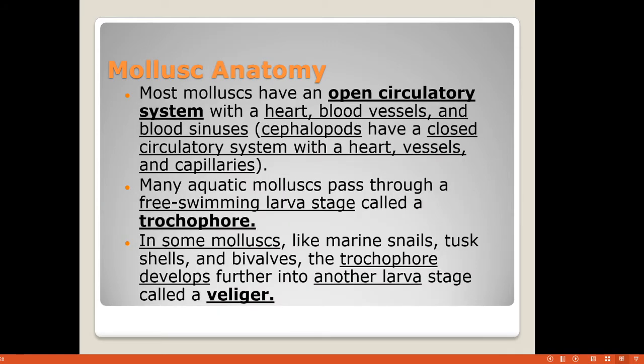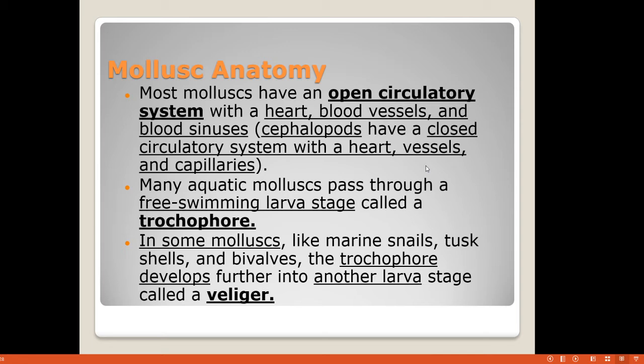Now, when you talk about the molluscan anatomy, we have told that there is a presence of an open circulatory system with a heart, blood vessels, and blood sinuses. Most of the mollusks have open circulatory systems, but some cephalopods like octopus have a closed circulatory system.